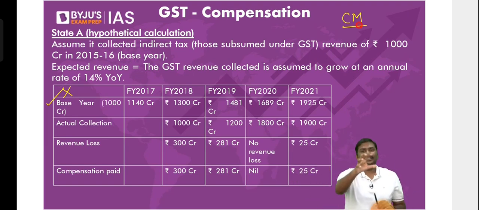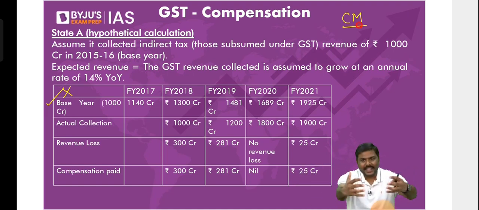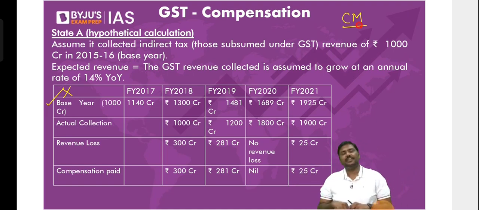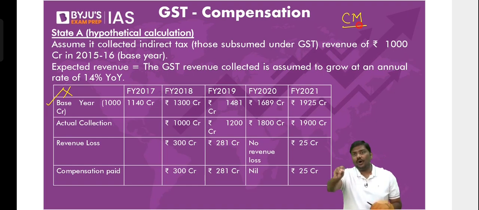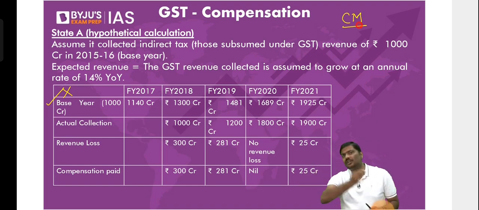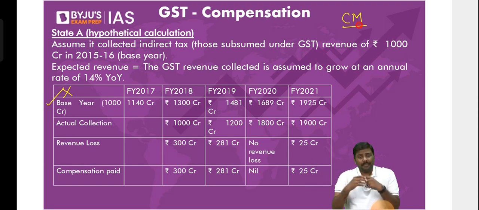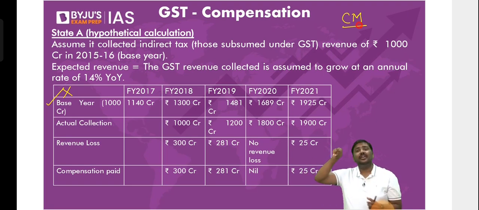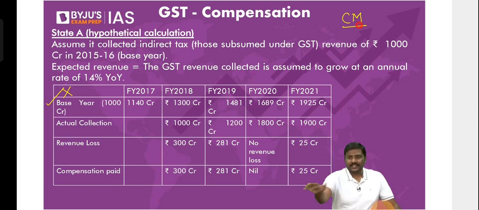Now, what is happening is the central government is introducing a new concept, and they're taking away those taxes from you, and they'll put it under the GST. Now, what is the problem in GST? You alone cannot decide the tax rate. It has to be decided by the GST Council. I can understand. Until now, you alone could decide. The state government alone could decide the tax rates. But now those tax rates have been taken away, kept under GST, where only one state cannot decide anything. It has to be the GST Council.